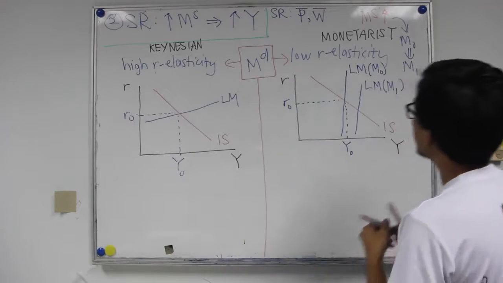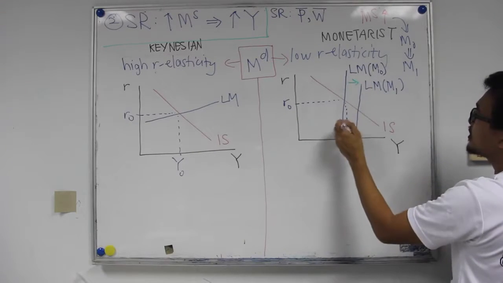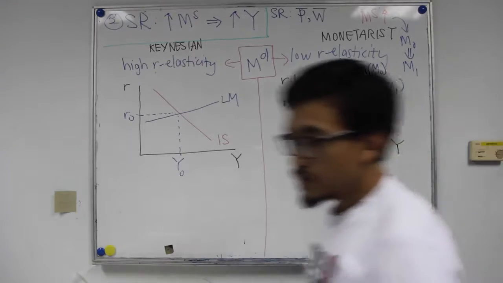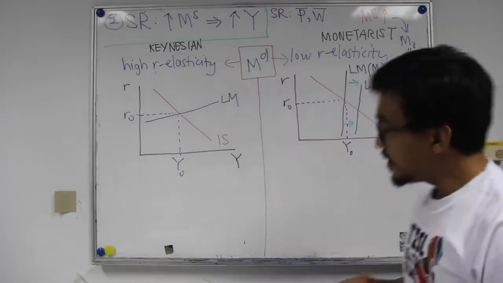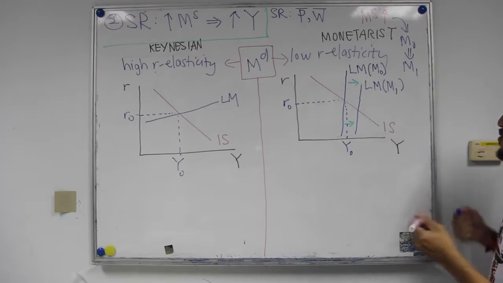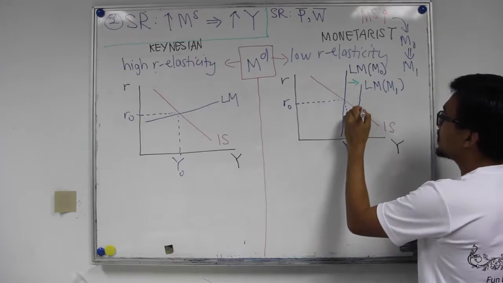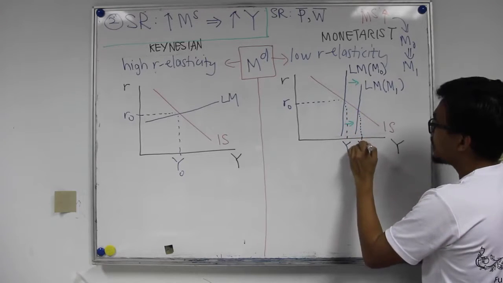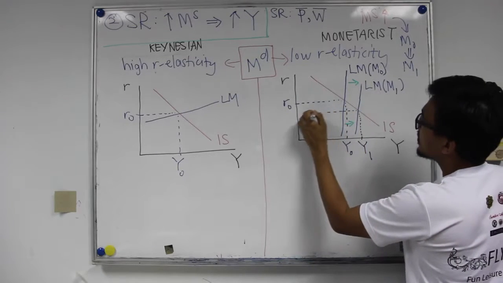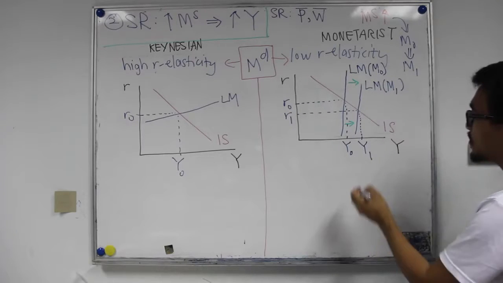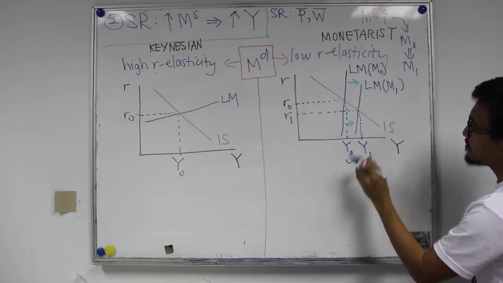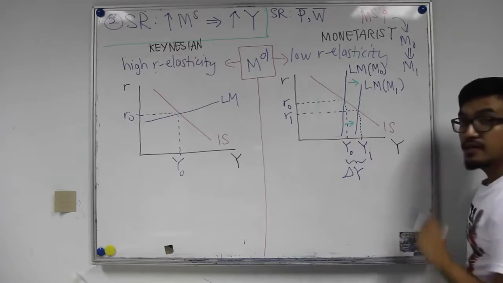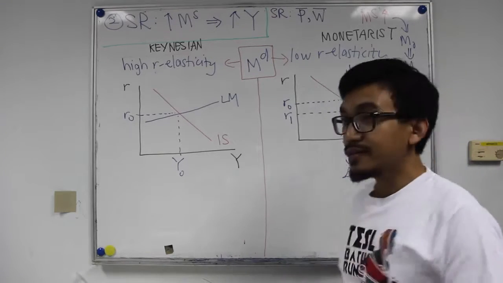So what happens now in the ISLM framework? Once money supply has increased to M1, we arrive at the new equilibrium here. This would be Y1 and R1. You should be able to see that it's actually a big change in a real variable, because this is Y, a real variable.